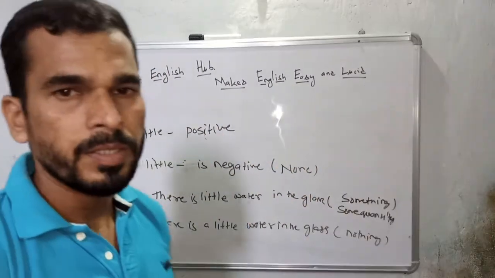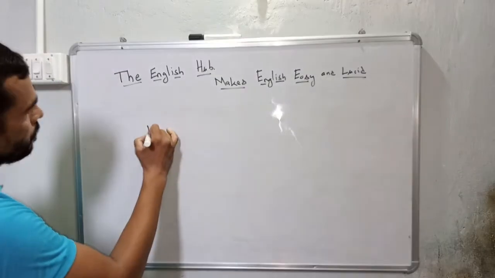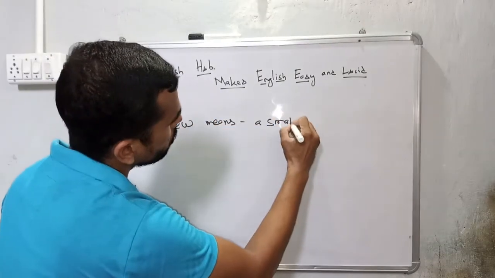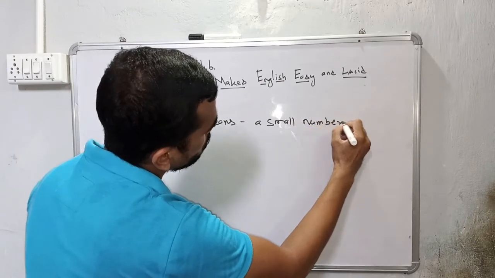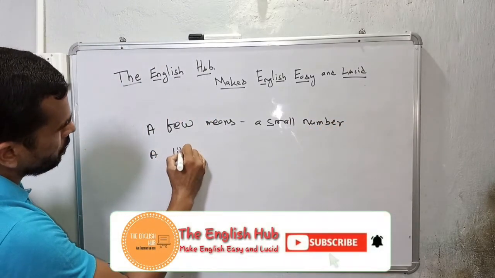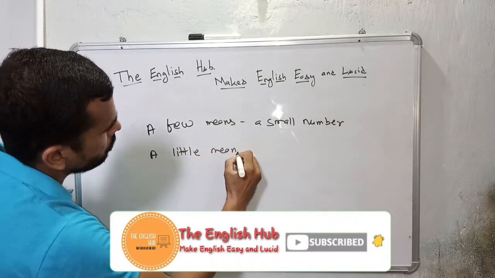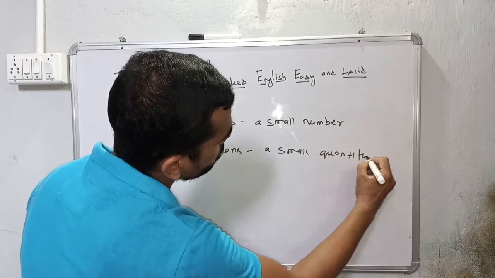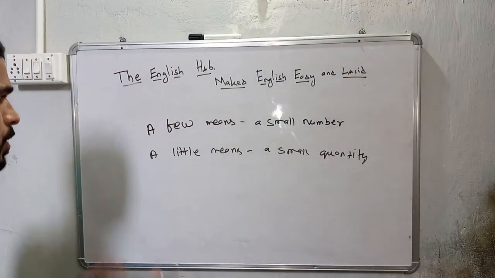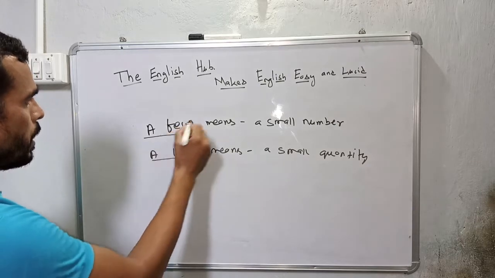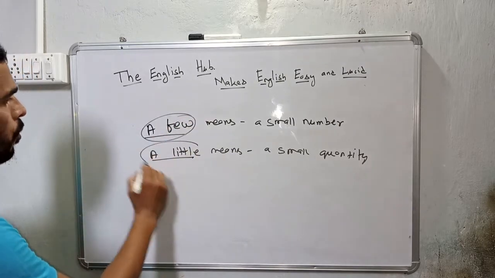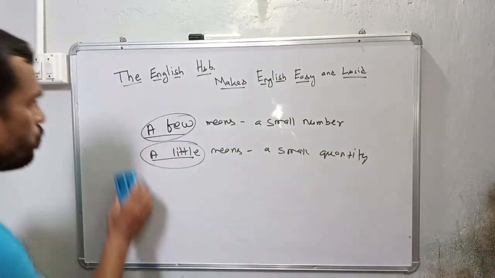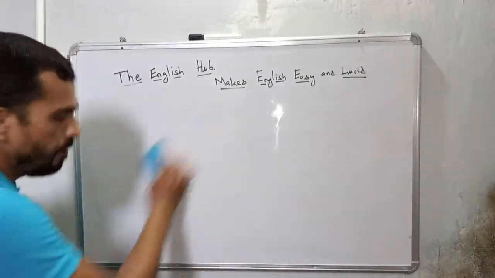You have to remember these sort of things. A few means a little means a small quantity. Okay, this is the difference between a few and a little. It is for countable plural nouns, it is for uncountable nouns. Last two things, last two quantifiers I can say.